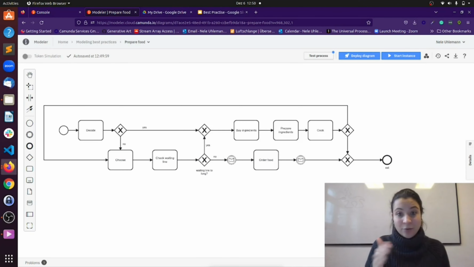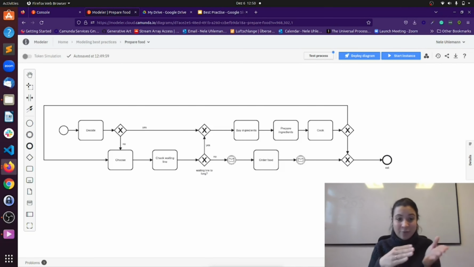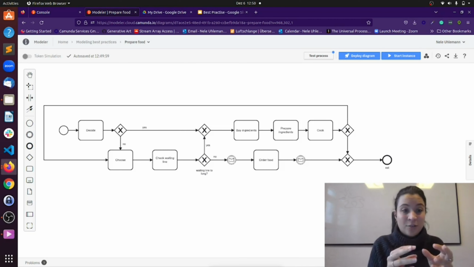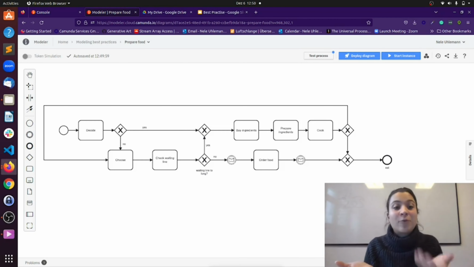I'm modeling from left to right. So I have a really better structure of the process. I can better understand the flow of the process because I just have to concentrate to read from left to right and not from top to down.